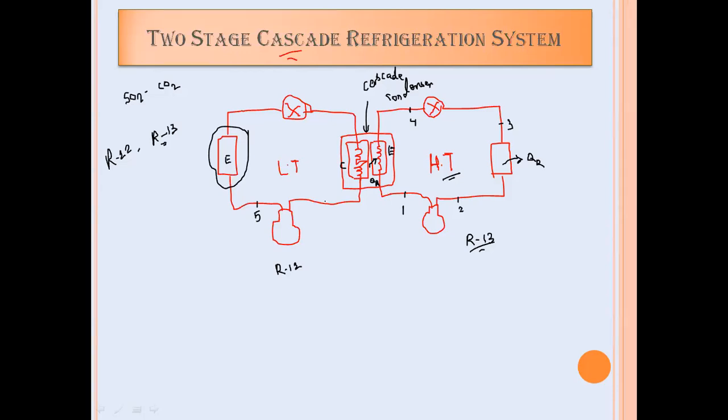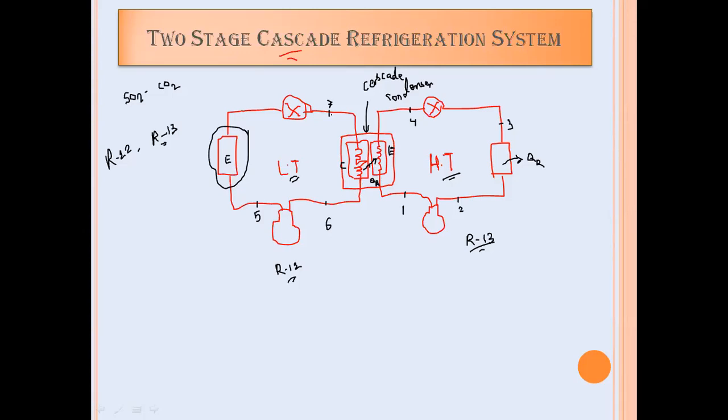5 to 6 process will occur inside the compressor, isentropic compression. 6 to 7 process will occur inside the condenser of the low temperature cycle. So what will happen inside the condenser of the low temperature cycle? That condenser will reject the heat. So the low temperature cycle's condenser will reject the heat. That means R12 refrigerant will reject the heat, and that will be absorbed by the R13 refrigerant inside the evaporator of the high temperature cycle. And because of that, here R12 will get converted from vapor to liquid.